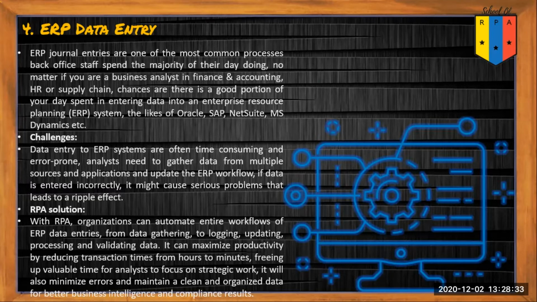Analysts need to gather data from multiple sources and applications and update the ERP workflow. If data is entered incorrectly, it might cause serious problems that lead to a ripple effect. The solution is with RPA, organizations can automate the entire workflow of ERP data entries, from data gathering to logging, updating processes, and validating data. It can maximize productivity by reducing transition times from hours to minutes, freeing up valuable time for analysts to focus on strategic work. It will also minimize errors and maintain clean and organized data for better business intelligence and compliance results.